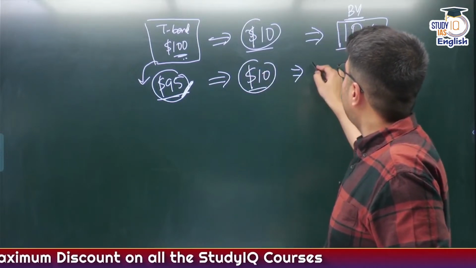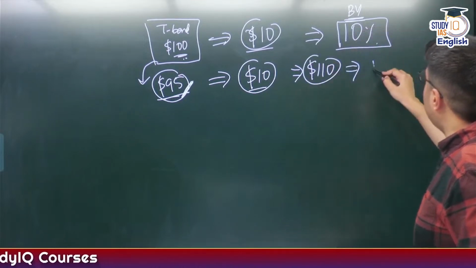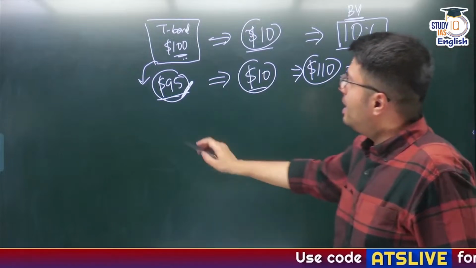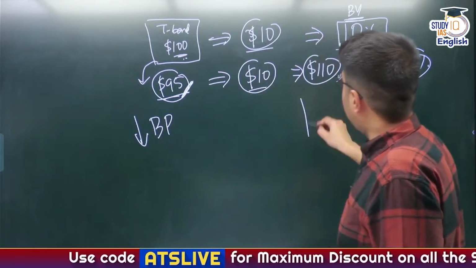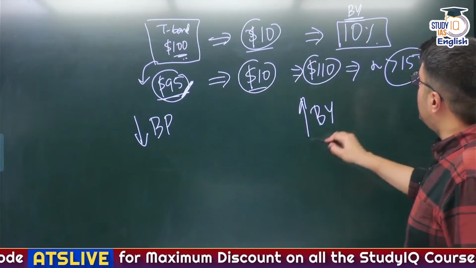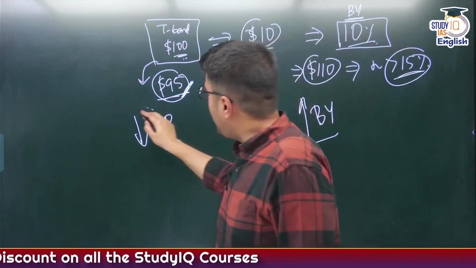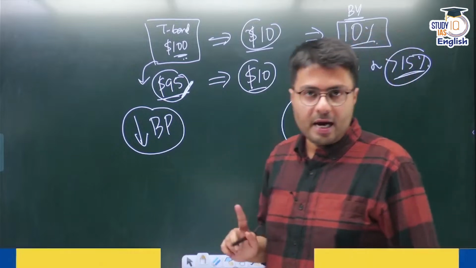So which means his final return will be how much? $110, which pushes up the yield to more than 15%. So you understand, as the bond price of the US bond has reduced, it has led to an increase in bond yield from 10% to more than 15%. So this is how bond prices and bond yield are inversely related.